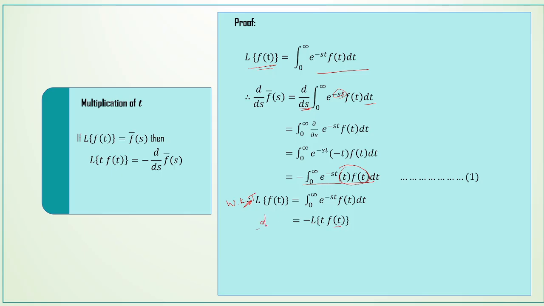That is, d by ds of f bar of s is equal to minus L of t into f of t. And L of t into f of t is equal to minus d by ds of f bar of s.